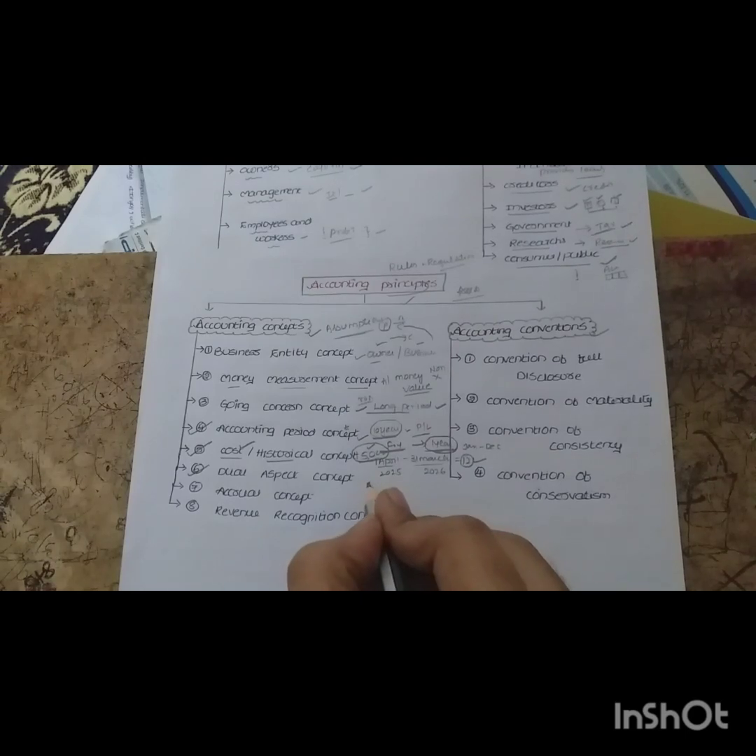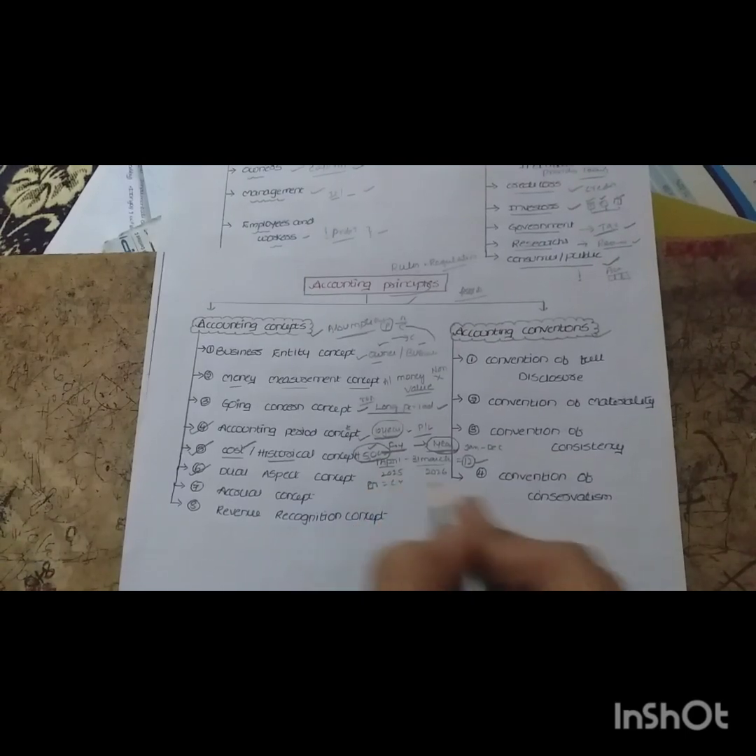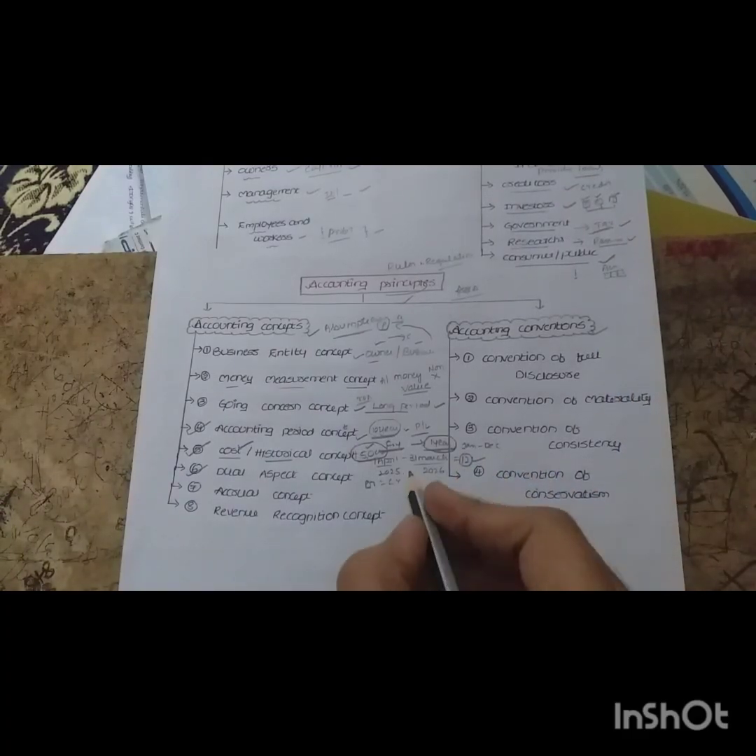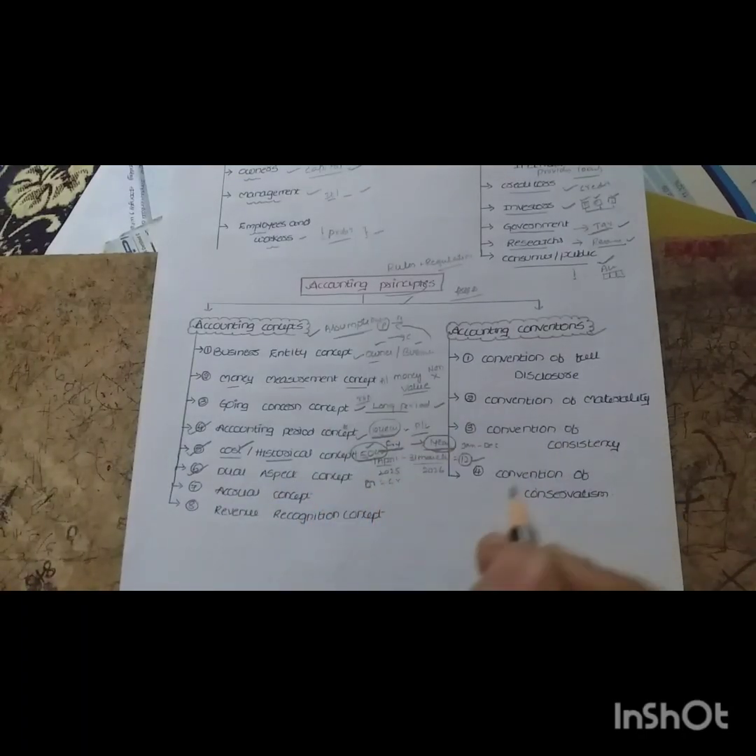Coming to the dual aspect concept. What is dual aspect concept? For every debit there must be a credit. For every transaction there will be two effects, that is debit and credit. Take an example, I am purchasing a pen. When I purchase, I get the pen and I also give the money. One is coming, one is going, right? That is what dual aspect concept means. For every transaction you will have two effects, one comes in and one goes out, that is, one debit and one credit.